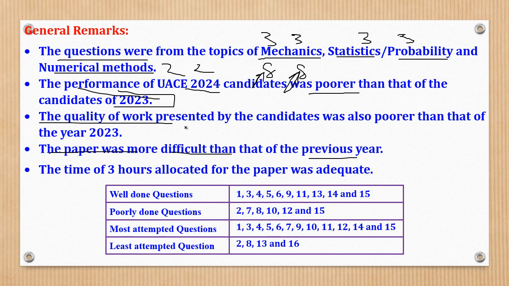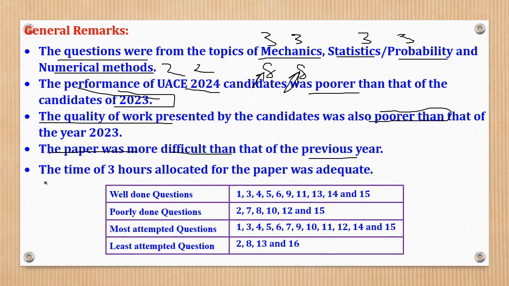The quality of work presented by candidates was also a little poor. So that is why we always encourage you, before you sit for UNEB of 2025, get time and watch and go through the papers of UNEB 2024, so that you get a picture and don't repeat the same mistakes which were made by the previous